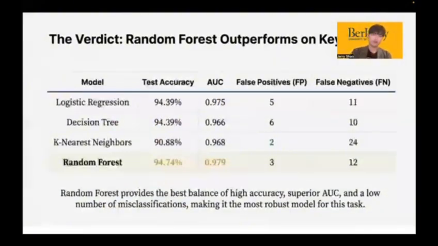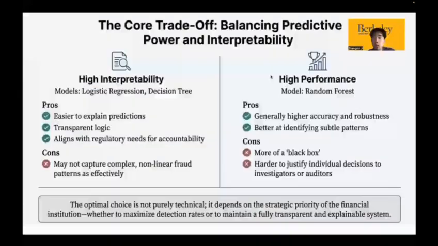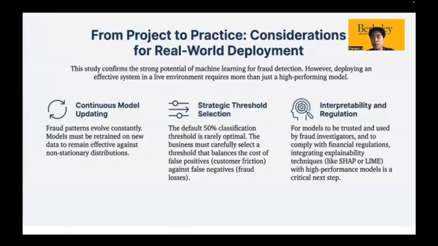Overall, the random forest outperforms all the other models across key metrics, offering the best balance between detection power and robustness. On the trade-off between predictive power and interpretability, simpler models like logistic regression and decision trees are easier to explain and audit. However, random forest delivers superior predictive performance at the cost of interpretability. The optimal choice depends on whether performance or transparency is the top priority.